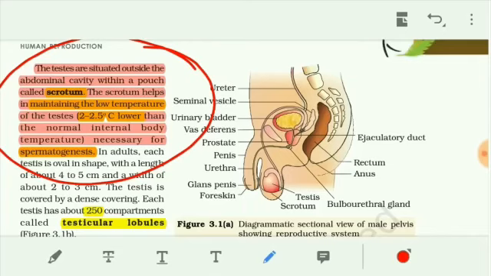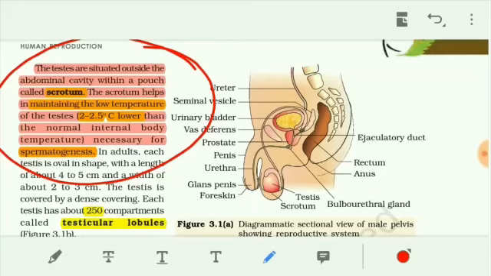So only the testes are located outside the abdominal cavity. Suppose the testes were present inside the abdominal cavity, then the testis temperature would be 37. At 37 degrees Celsius, the testis does not produce sperm. So the testis is located outside the abdominal cavity in the scrotal pouch, which is important for the production of sperm, that is the male gamete.